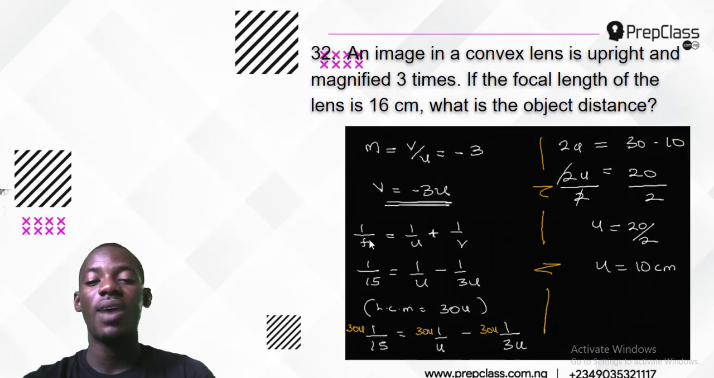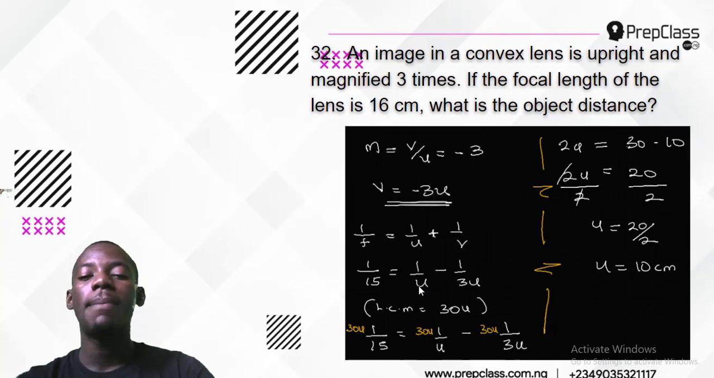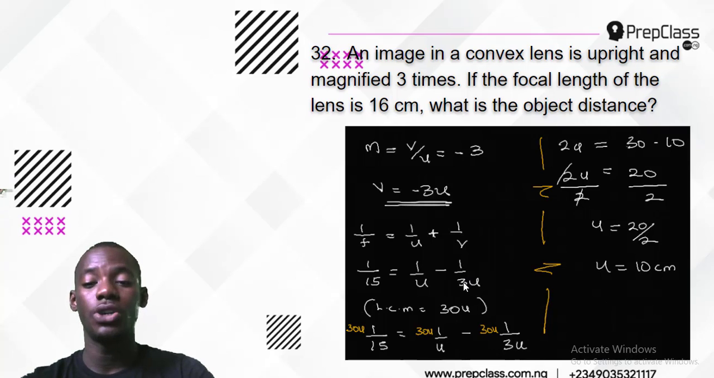Okay, now I'll plug it in. This is the mirror formula: 1 over F equals 1 over U plus 1 over V. My F is 15. Then my U is not known since I'm told to find the object distance. So I'm to find my U. Minus, why minus? Because this is negative. Then 1 over V. My V is 3U.